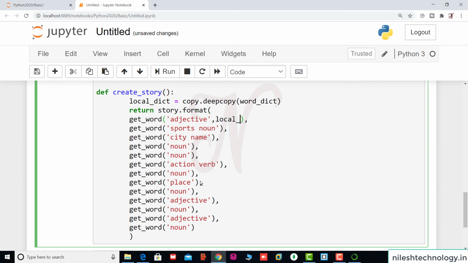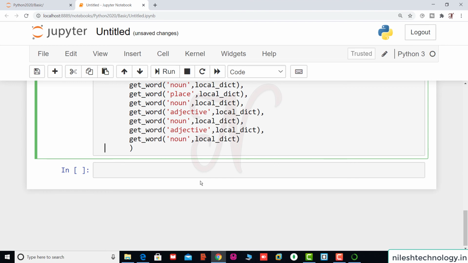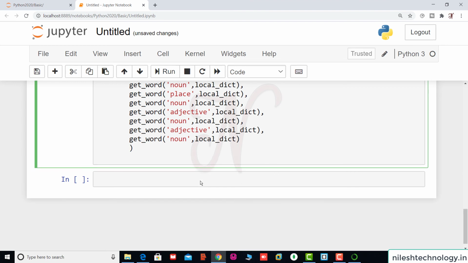This is the dictionary. Okay, so we copy this to all of them, one by one. So we get the noun, verb, place, adjective or the city names, okay, by using this dictionary. Okay, so here we finish this story and we print one message.